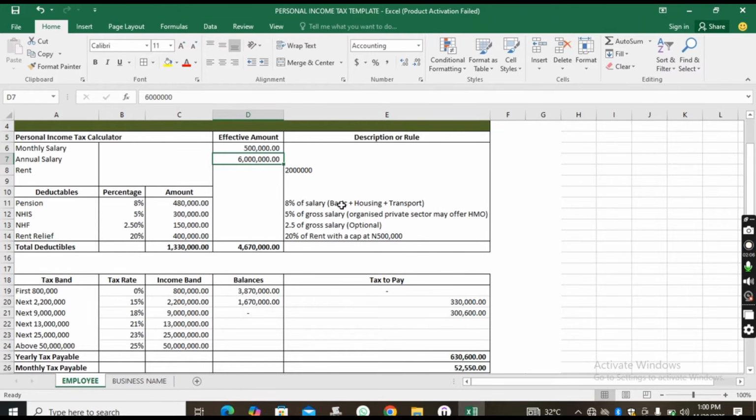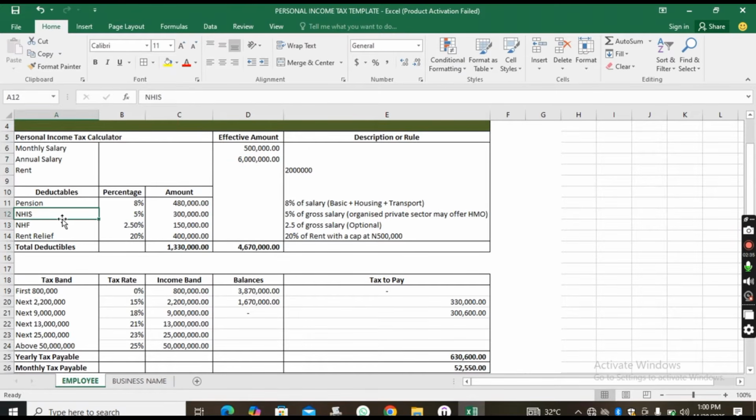So it means that if your salary, just like this person's salary, is 6 million, this salary can be broken down into basic. Out of this 6 million, so and so amount is the basic. Out of this 6 million, 20,000 is the housing. Out of this 6 million, 50,000 is the transport. So there are other things like meals and the rest of it. But this 8% is of what? Basic, housing and transport.